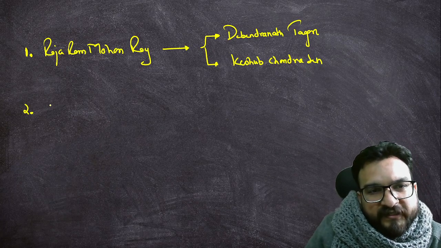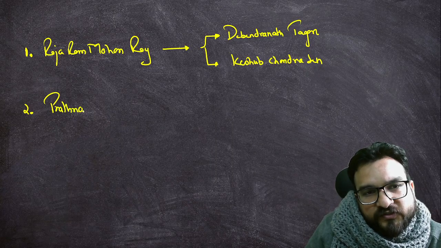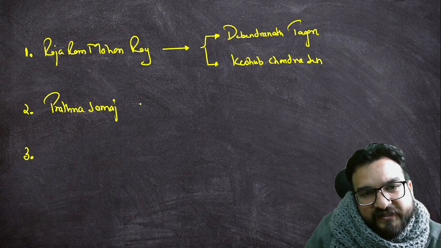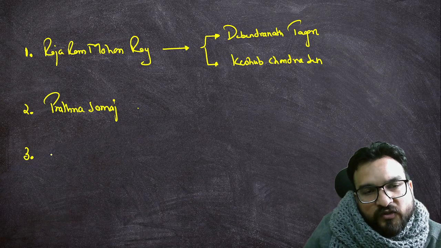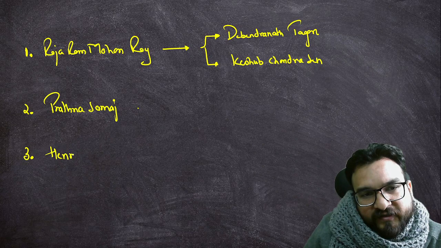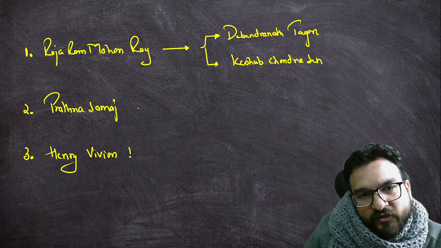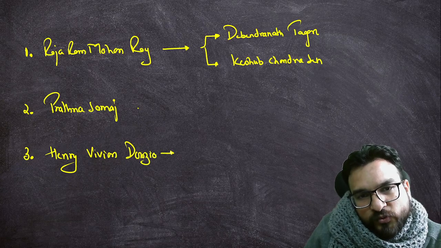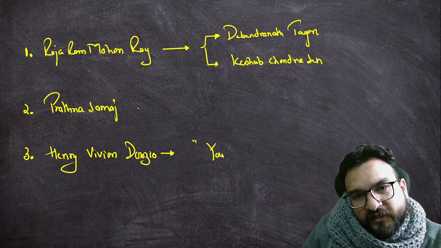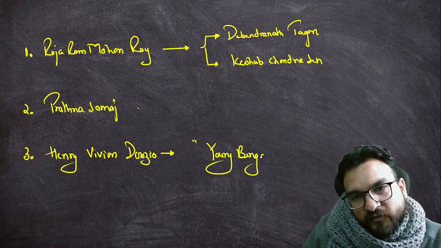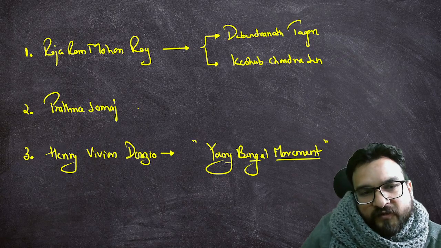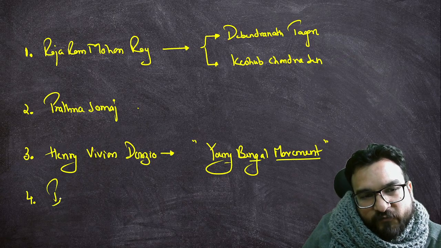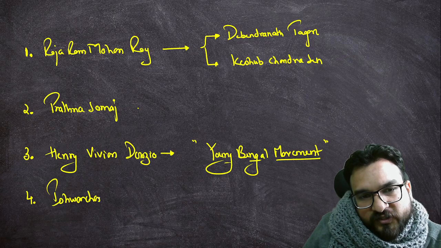Second, we will be understanding about the Prathana Samaj. Third, Prathana Samaj and the leaders associated with it. Okay, leaders also. Over here, Henry Vivian Derozio. Who was he? What did he contribute? Young Bengal movement, we are going to see. Very important. Then we will be understanding about the very, very important Ishwar Chandra Vidyasagar.